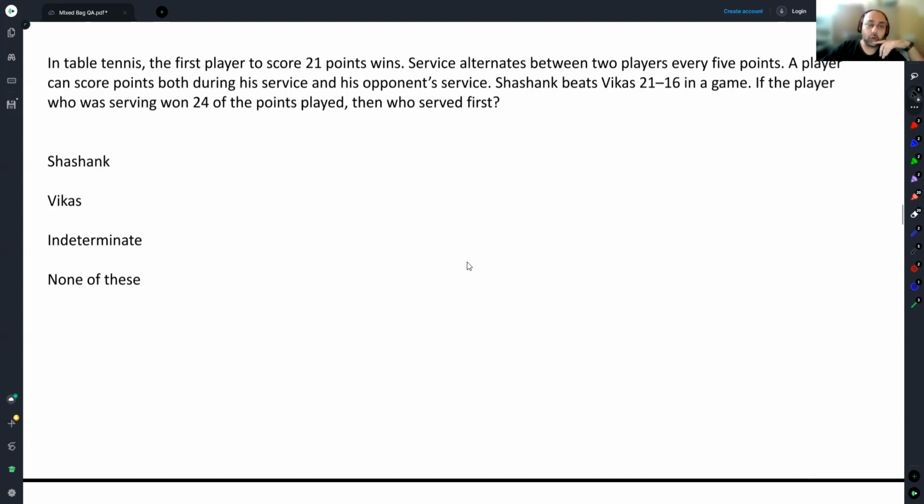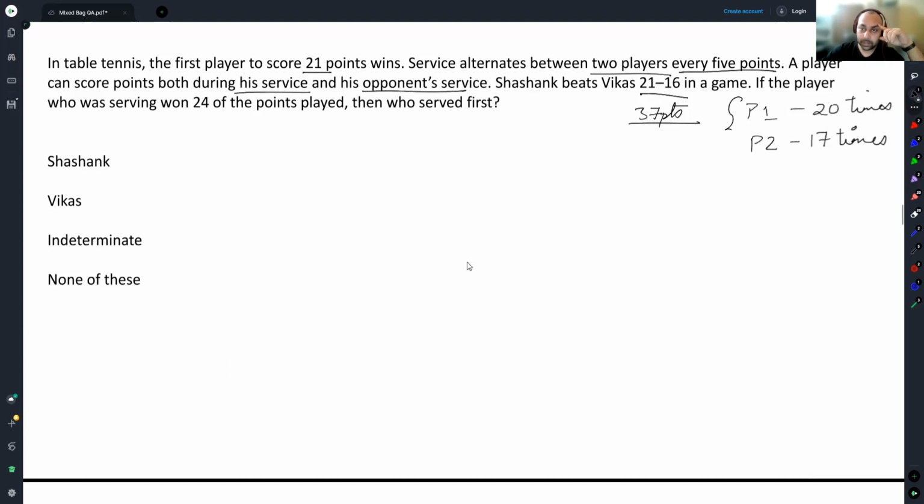In table tennis, the first player to score 21 points wins. Service alternates between 2 players after every 5 points. The player can score points both during his service and his opponent's service. Okay. Shashank beats Vikas 21-16. So a total of 37 points have been scored. So player 1, the person who started serving, would have served 20 times, and player 2 would have served 17 times.